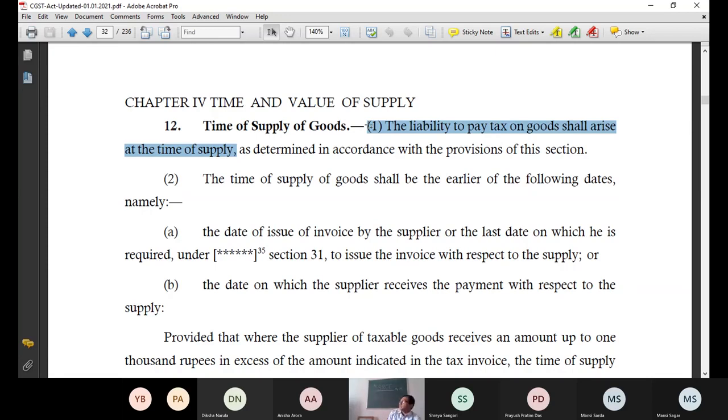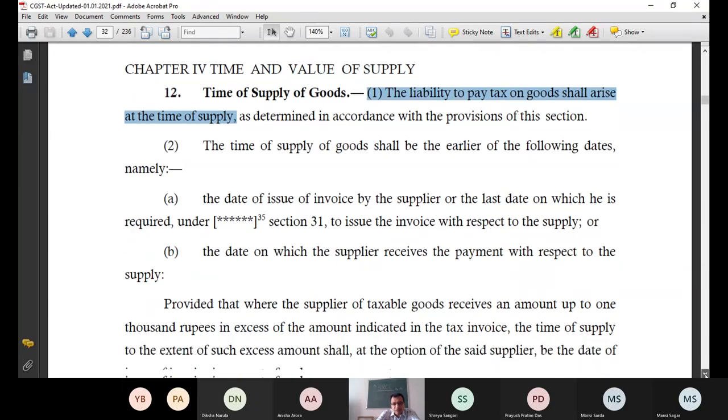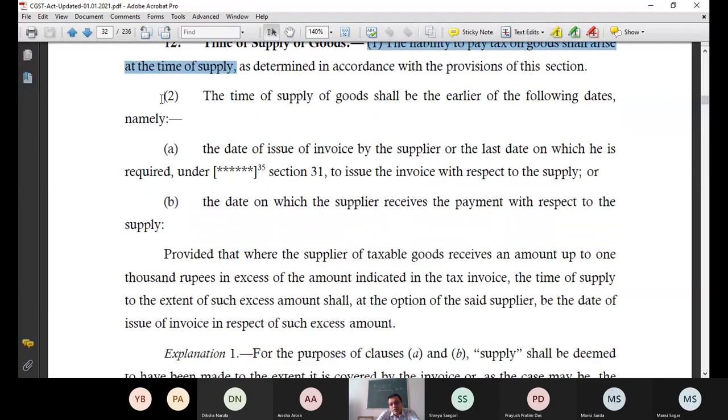The time of supply will help me in determining the exact date on which you have become liable to pay the tax. I hope the act is visible. It is necessary that the act is visible. Now subsection 2. Now carefully you see this. See the language. The time of supply of goods shall be the earlier of the following dates, namely clause A. The date of issue of invoice by the supplier or the last date on which he is required under section 31 to issue the invoice with respect to the supply.